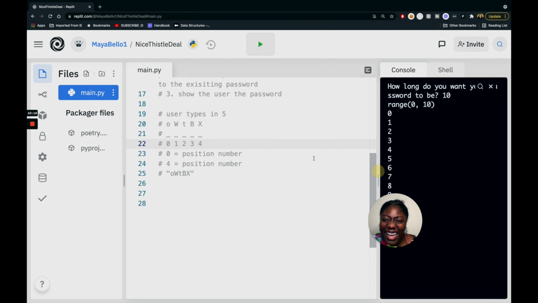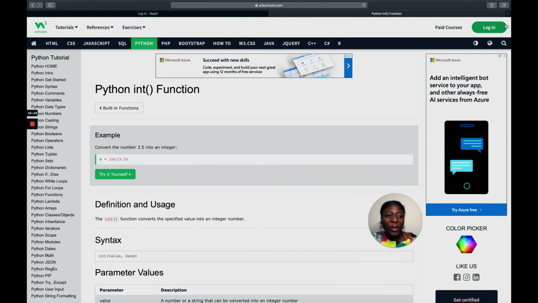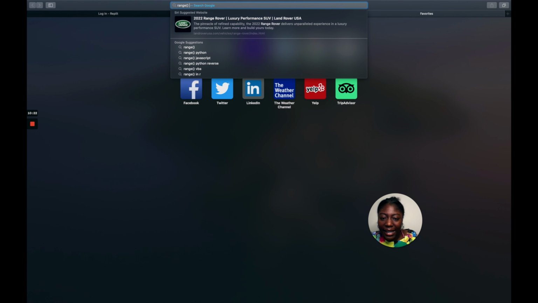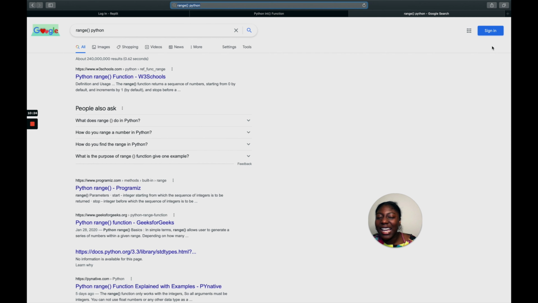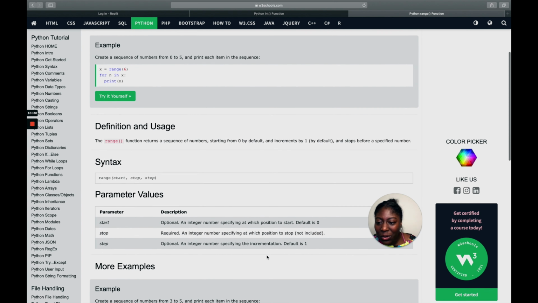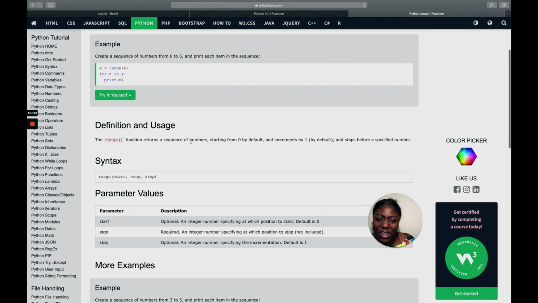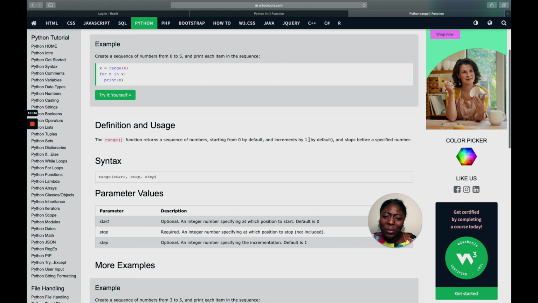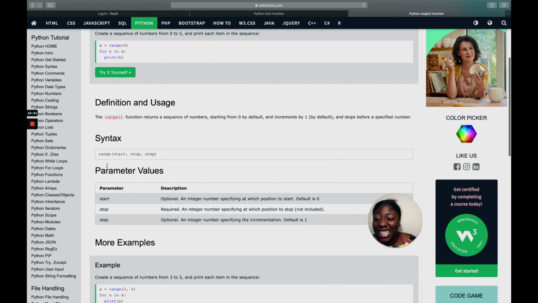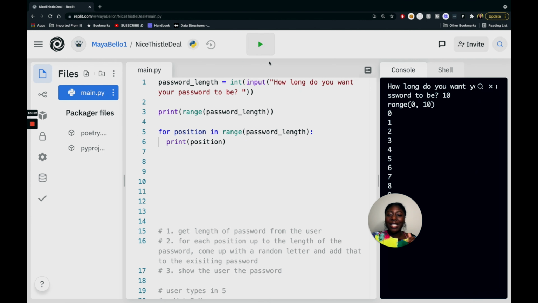And then again, if you're like, ooh, Maya, I still don't know what range is doing, all you have to do is search range Python, and then just have fun exploring and looking at different resources. So like W3Schools, it talks more about the range function, a sequence of numbers starting at 0, incrementing by 1, and you're like, oh, it is incrementing by 1, that makes sense. And you can see you can actually do more with range. It's a pretty cool functionality that we get with our code when we use range. But yeah, feel free to explore and learn more about range.